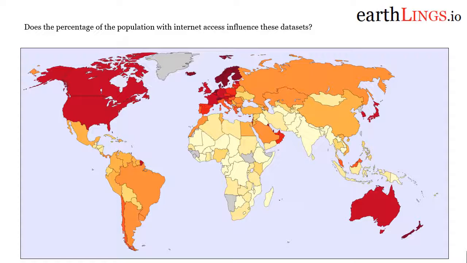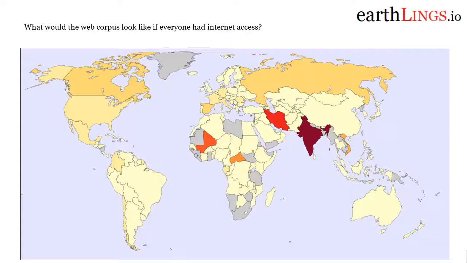So here we're looking at UN estimates of internet access, and we have places like Australia, New Zealand, Western Europe, United States, and Canada where most people can use the internet. But then we have other places like India and a lot of Africa where people simply don't have access. But what this means is we can model these differences and make projections. So here we're looking at what the web corpus would look like if everyone had internet access.